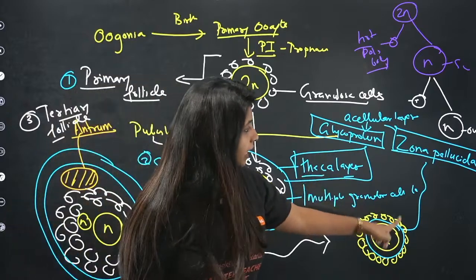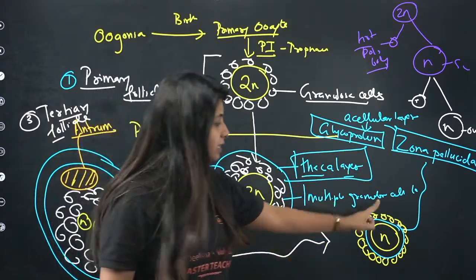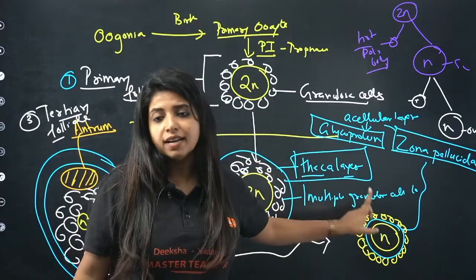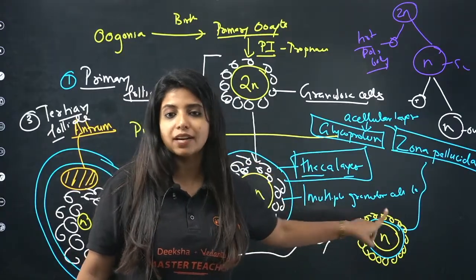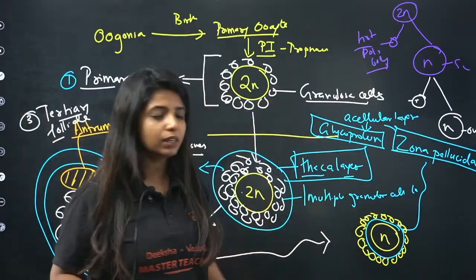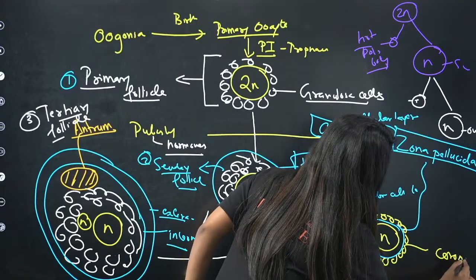So what do you have inside? First is zona pellucida. Then around it you have corona radiata. Basically these cells are granulosa cells. These are not being formed by the secondary oocyte. The secondary oocyte forms just one layer, and that is zona pellucida. The corona radiata that I am talking about basically comes from the granulosa cells itself. So this is known as corona radiata.